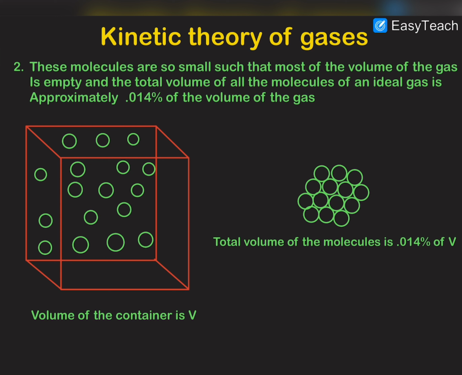This means that if the total volume of the molecules is measured as compared to the volume of the gas, then this volume of the molecules is very negligibly small as compared to the volume of the gas, which means that in a gas these molecules are very far away from each other, and very widely spaced, and we can say that most of the volume of the gas is empty.